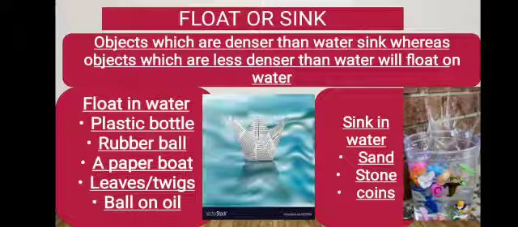Their density is lower than water, or their relative density is less than 1, so they float in water. And the objects having relative density greater than 1 will sink in water. Example: sand, stone and coin.